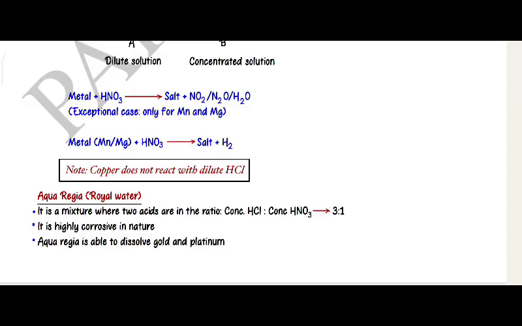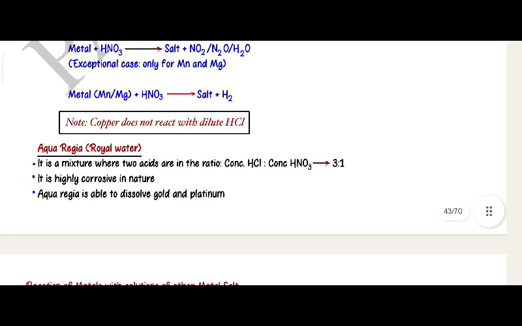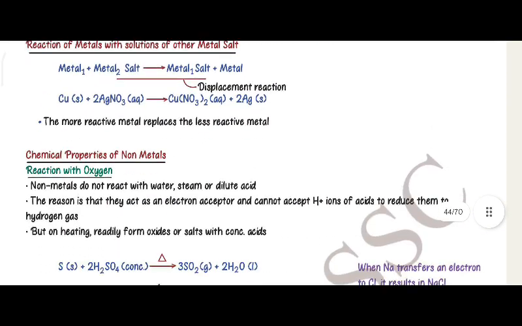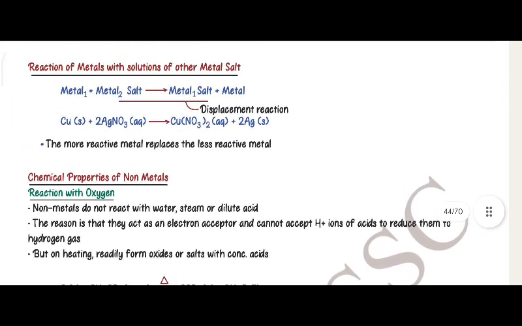Aqua regia, royal water, is a mixture of concentrated hydrochloric acid and concentrated nitric acid in a 3:1 ratio. It is highly corrosive in nature. Aqua regia is able to dissolve gold and platinum. Reaction of metals with solutions of other metals.